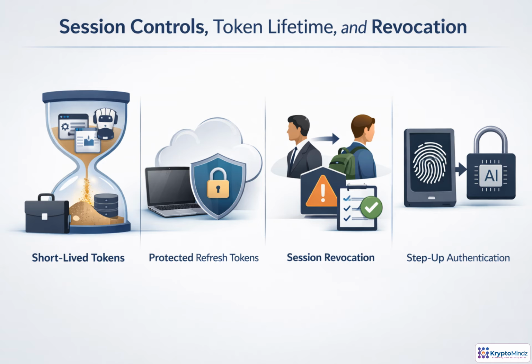Authorization is not a one-time decision. It has to live with the session. For AI systems, keep access tokens short, especially for admin changes, exports, and deployments. Treat refresh tokens like high-value secrets, tied to device health, conditional access, and secure storage. When risk changes, revoke the session immediately, such as after role changes, project removal, compliance failure, or suspicious signals. For sensitive actions, require step-up authentication, so stronger proof is needed before higher-impact AI access.